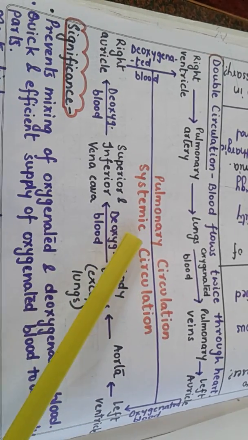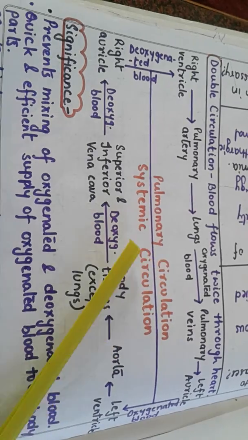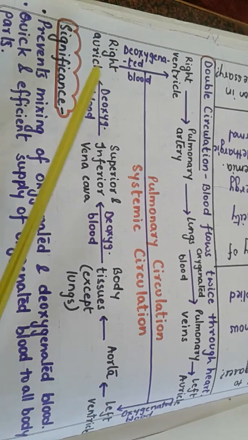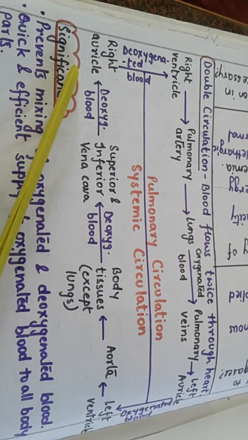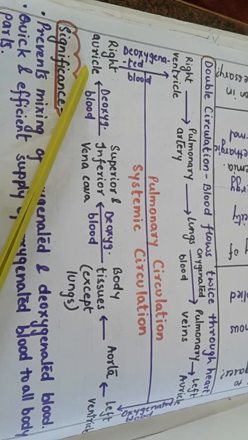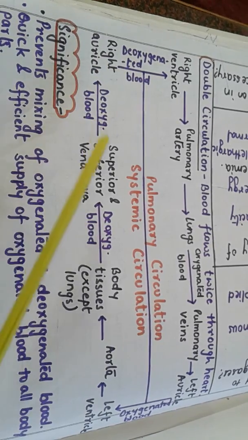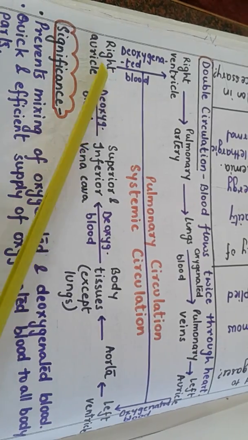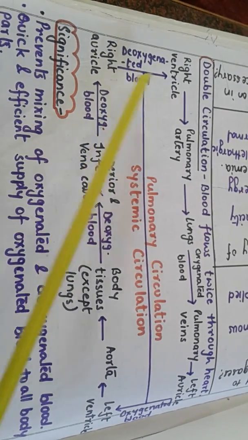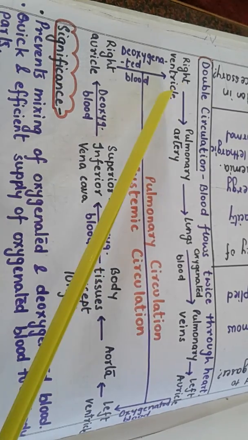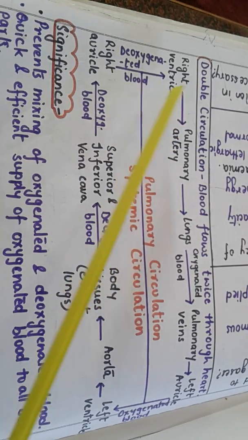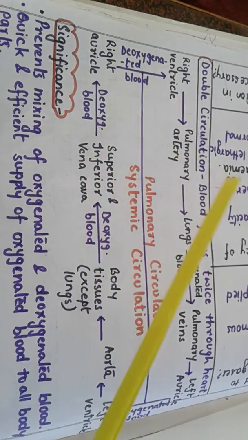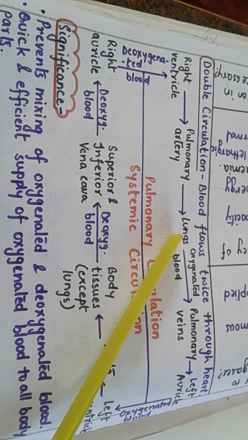Now what are these pulmonary and systemic circulation? Let us understand. Let us begin from here. In the right auricle, we have four chambers as you already know. In the right auricle, the deoxygenated blood comes from the vena cava, that is the superior and the inferior. From here, this deoxygenated blood goes to the right ventricle, and from the right ventricle through the pulmonary artery, it goes to the lungs for oxygenation.